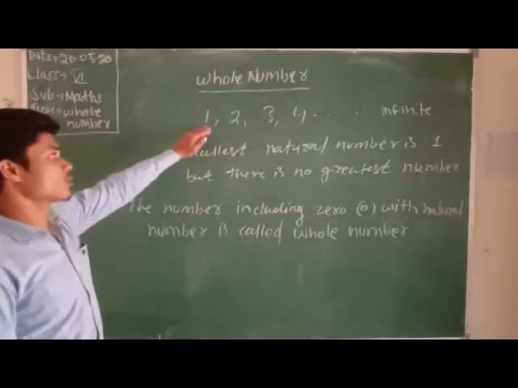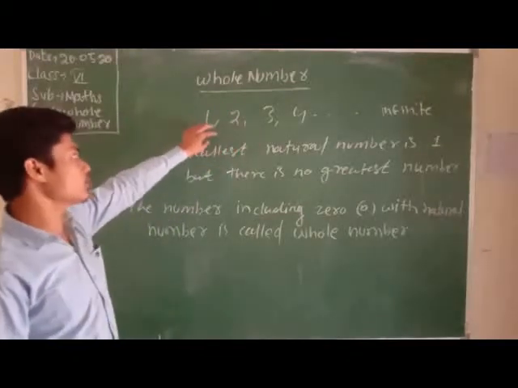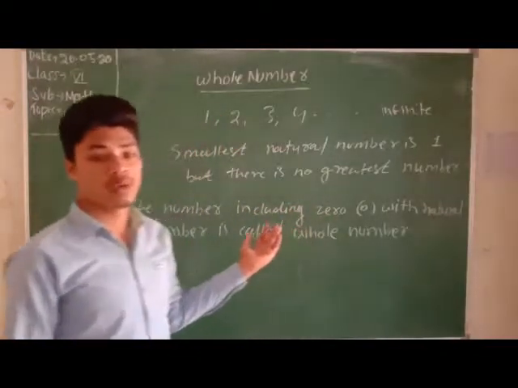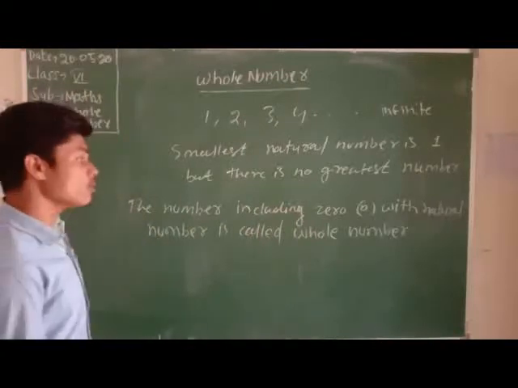All natural numbers start from 1. If we include 0 with the natural numbers, then that is called what? Whole numbers. Clear about the whole number? Then where do whole numbers start from? Whole numbers start from 0.